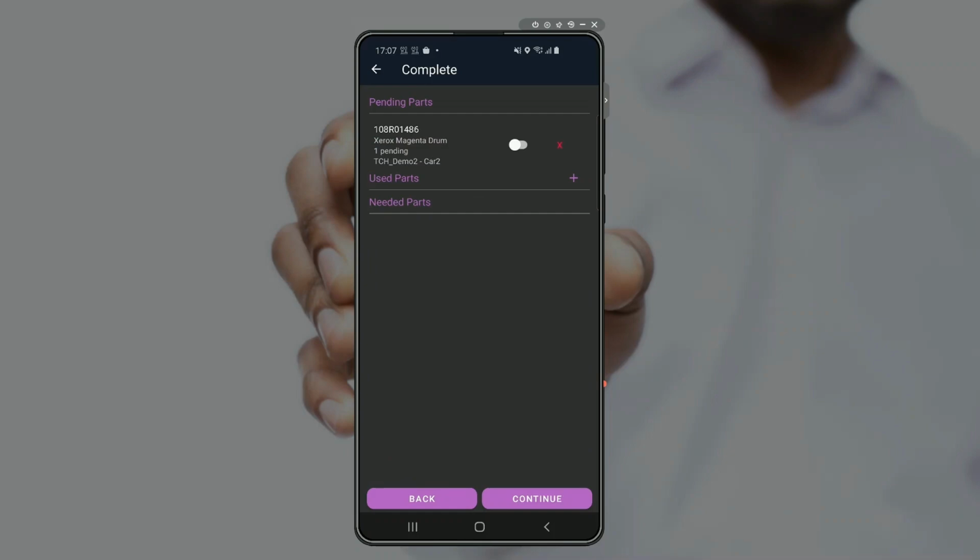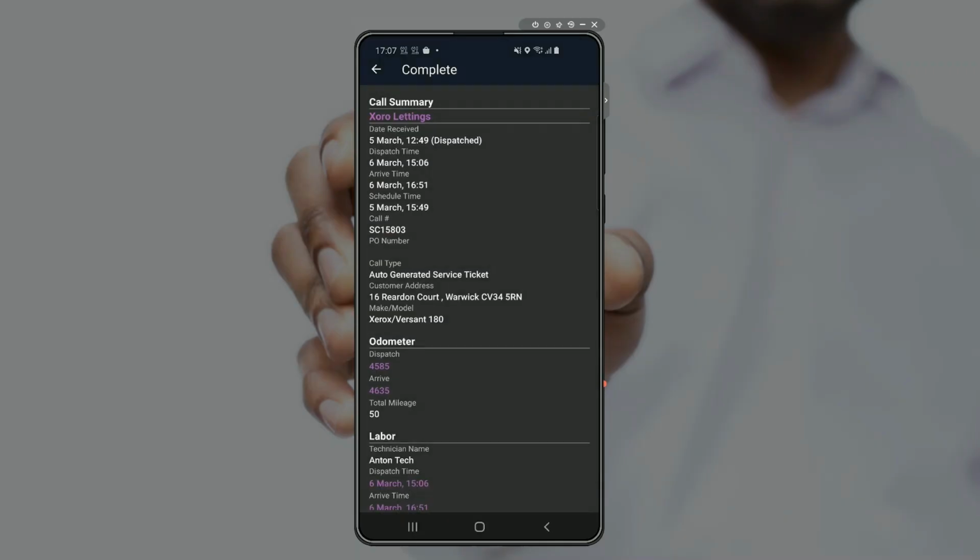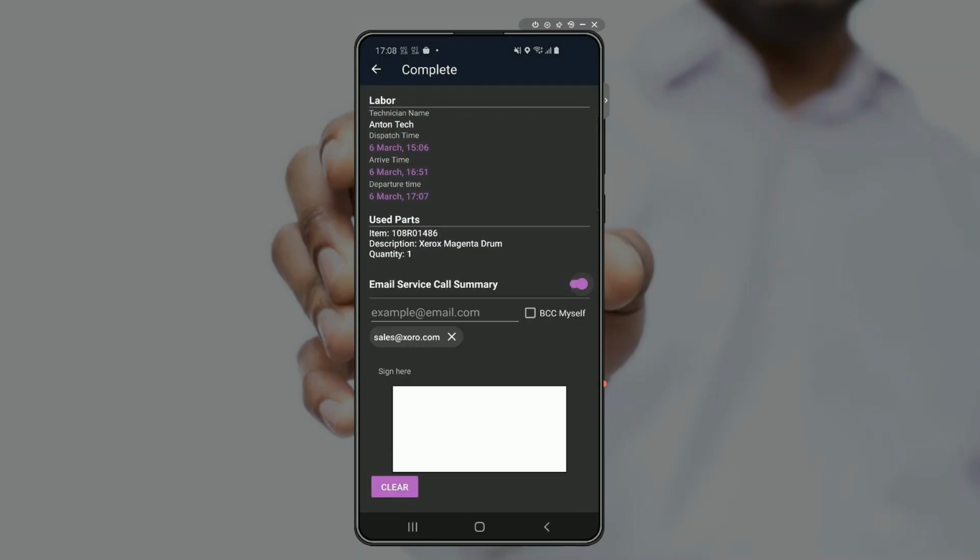And now we're going to consume this part by adding it from pending to used by toggling this little switch. So now we've fitted the Magenta drum to our customer machine. They're happy. That resolved the issue. We knew it was going to resolve the issue. We had the upfront information, of course. Now all we need to do is just close the call out.